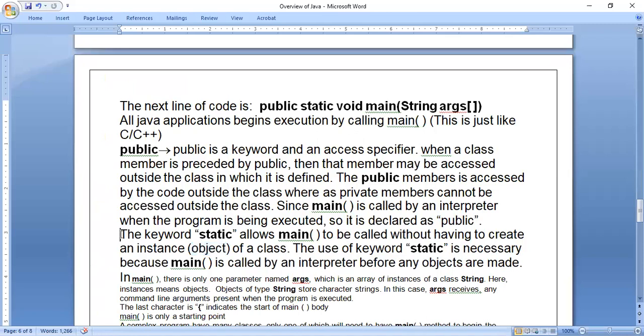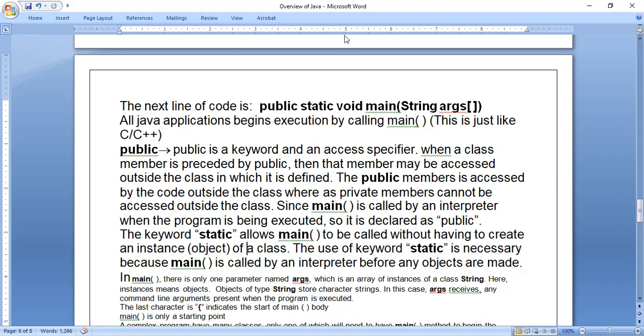The keyword static allows the main function to be called without having to create an instance. Because when the functions are present inside the class, we have to create an object, then call the function. But main is present inside the class. The interpreter should create an object first, then call the main function. That is the method. But here, because main is considered static, we are using the keyword static. If the interpreter doesn't create an object, it is fine. It can call the main function.